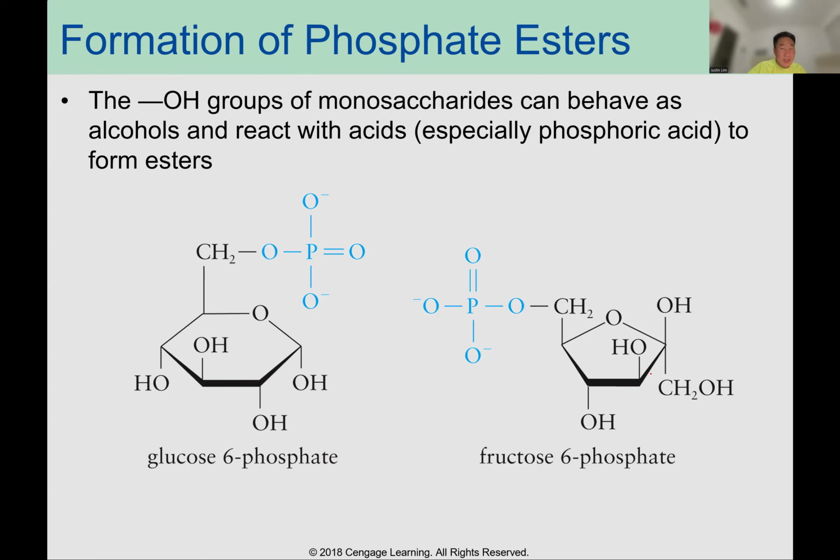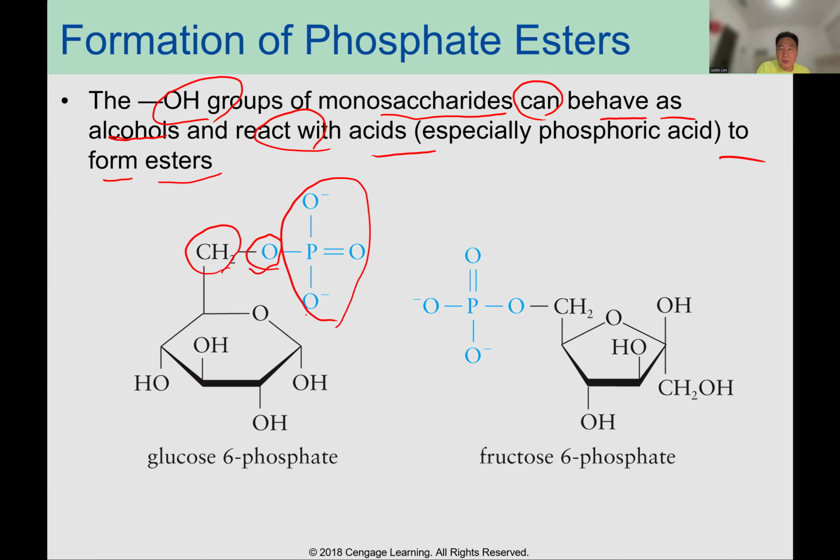Formation of phosphate esters. The OH group of a monosaccharide can behave as an alcohol and react with an acid to form an ester. So you can see the phosphate ester group here.